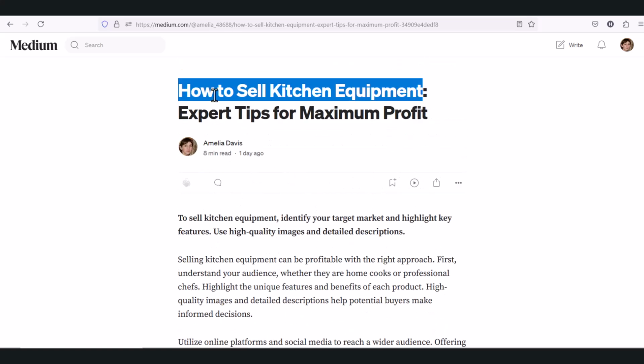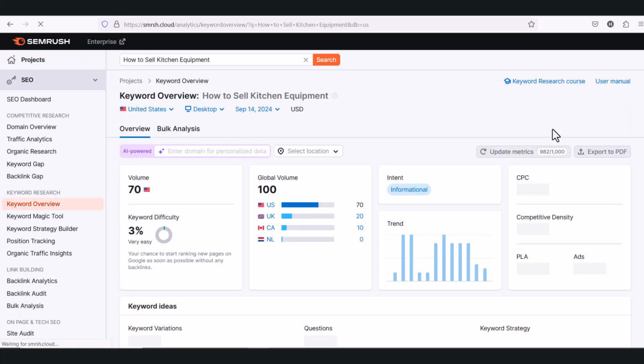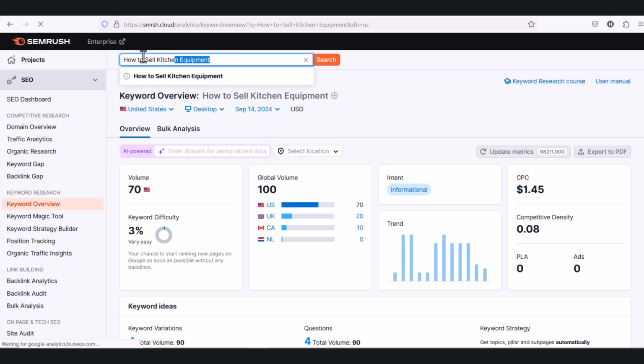And this keyword is not a bad keyword. This keyword has search volume. If you copy this keyword and go to SEMrush and search for this keyword, you will see this keyword has 70 USA traffic, 20 UK traffic, and also Canadian traffic, and the keyword difficulty is very low, 3%, and this is not the exact number. The number will be 3 to 5 times more, almost 200 plus traffic monthly. People search on these keywords on Google. So I just ranked these keywords on Google within just 24 hours.